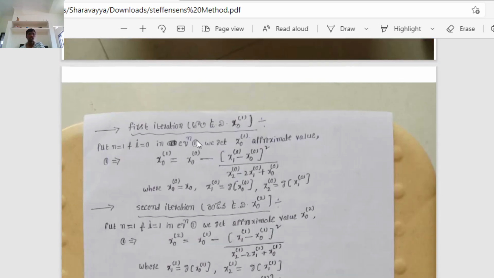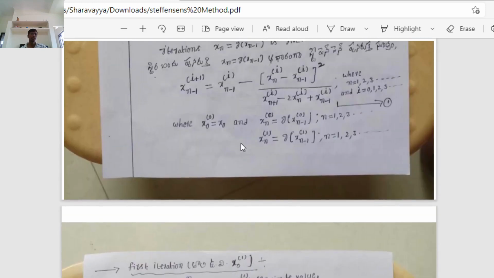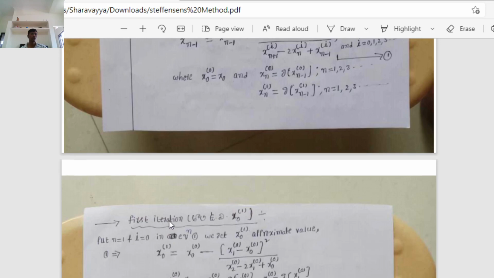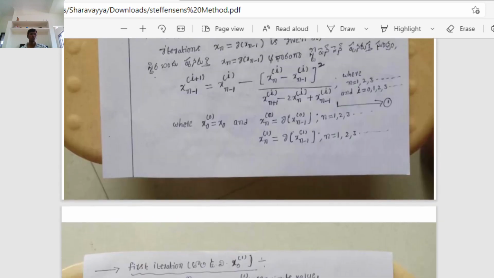Okay, first iteration using the Steffensen method. The first approximate value here becomes x naught to the power of 1. x naught to the power of 1 means, in the above iteration formula, put n equal to 1 and i equal to 0. Substitute n equal to 1. Therefore n equal to 1 means 1 minus 1, 0. x naught to the power of 1 equals, same, n equal to 1.